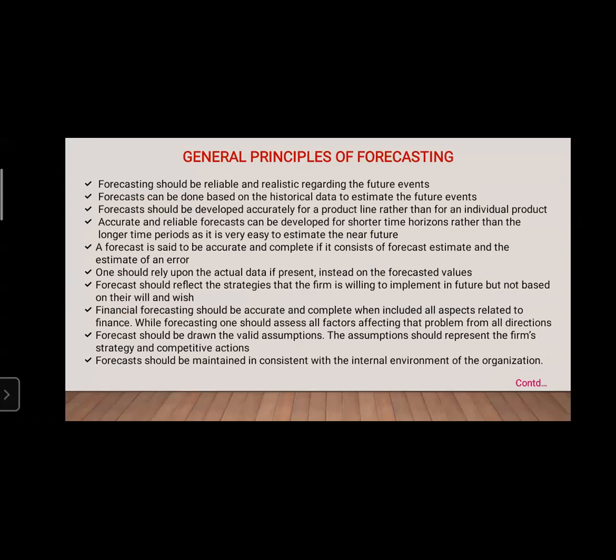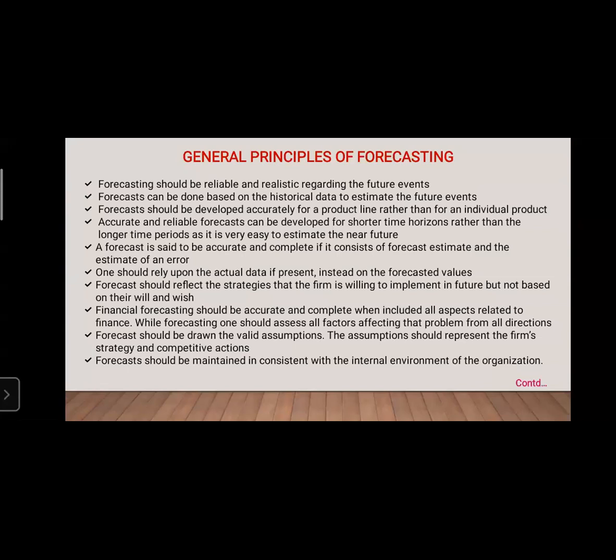Next, the forecast can be done based on the historical data to estimate the future events. Depending on historical data means, whatever product you are going to manufacture in the present area was already done in the 90s, or in the 60s and 70s. So we have to gather the overall backup data, which is called historical data.